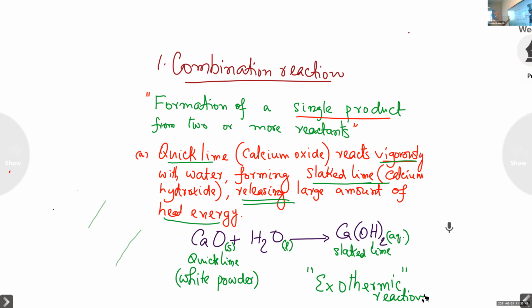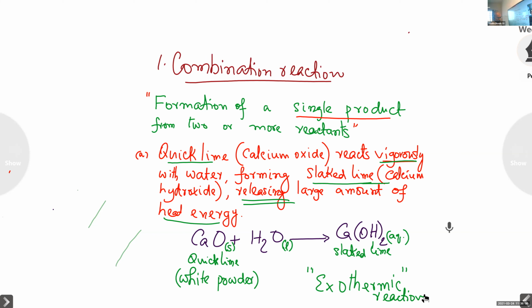So one of the reactions is the combination reaction. Along with the combination, I have introduced the exothermic reaction also, but you need not write it now. Let me take another example for combination reaction. One we have seen: quicklime or calcium oxide plus water giving slaked lime or calcium hydroxide.